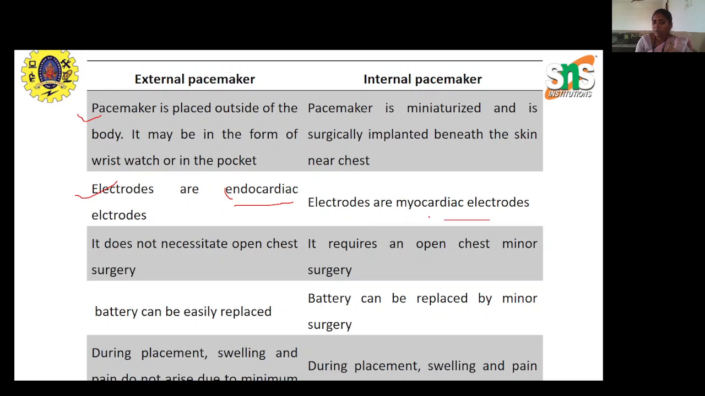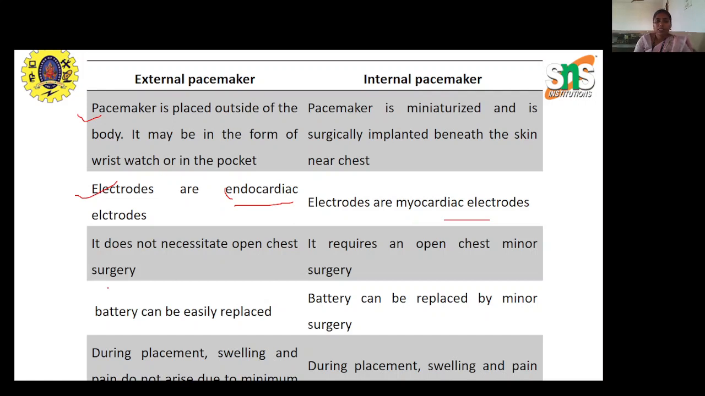The outer layer of the heart is the endocardium, and the middle layer of the heart, and the inside layer of the heart is myocardium. So since we are placing the electrodes inside, that is over the heart directly, it is called myocardial electrodes. Here the name endocardio is just representing the area where we are placing, that means outside and inside, not the layer of the heart. That is the main thing to be noted.